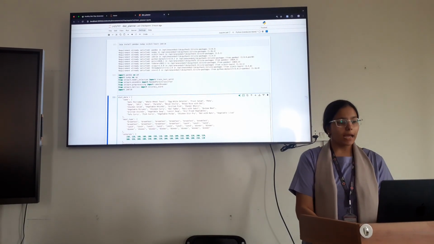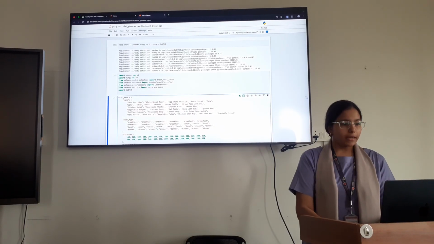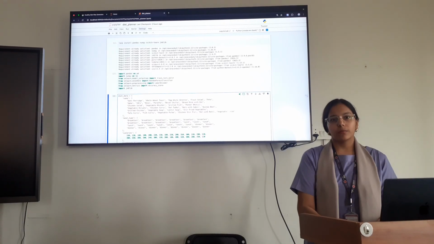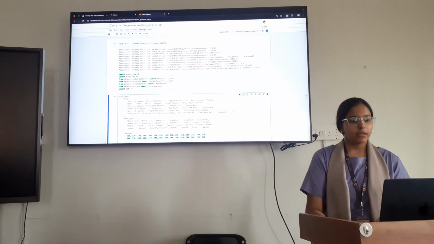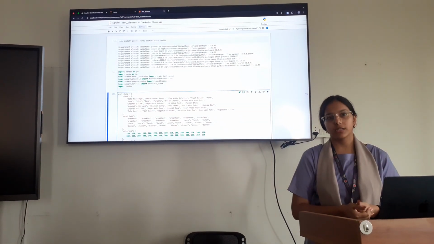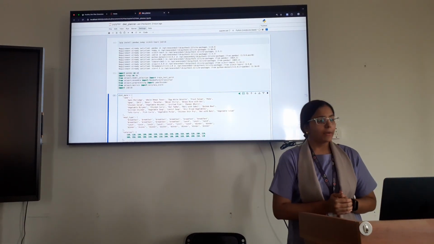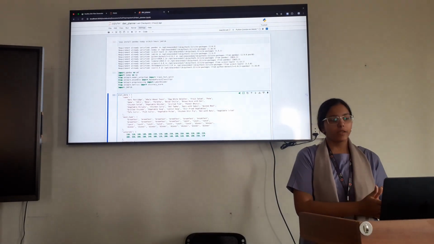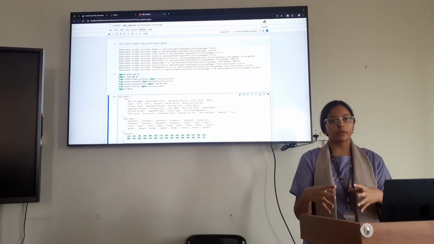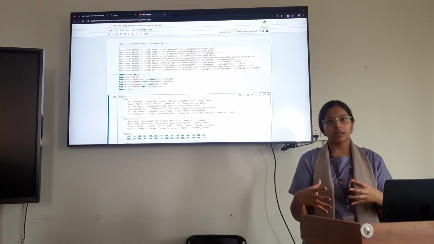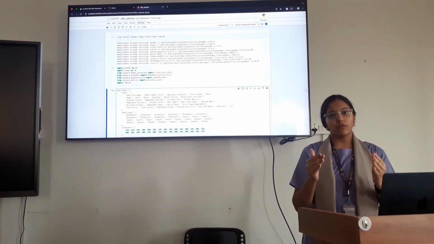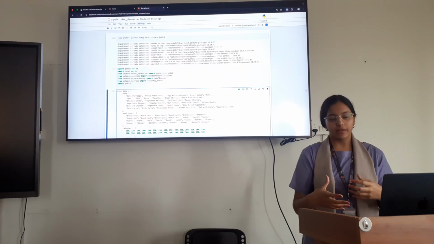For this I have used Python, and in Python I have used the random forest ML algorithm for analyzing my code, and for the front end part I have used Streamlit. The main aim of this personalized diet planner is that it gives you a personalized view according to your weight, your age, your gender, and it will recommend different kinds of meals that you can afford and that you can make on a daily basis.